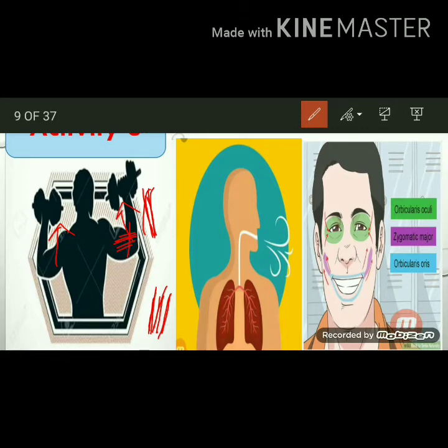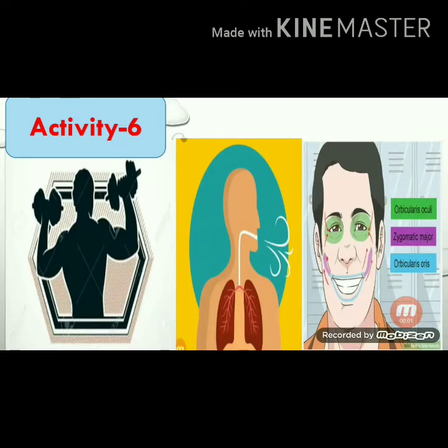Observe another picture. When we are breathing, when we take a breath, our lungs contract and expand because the muscles of the lungs apply force. That's why they contract and expand. And see the third picture. In this picture, a man is smiling.